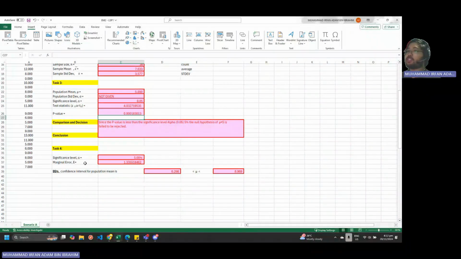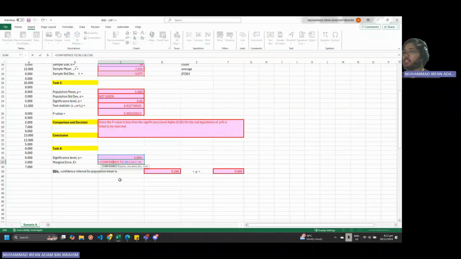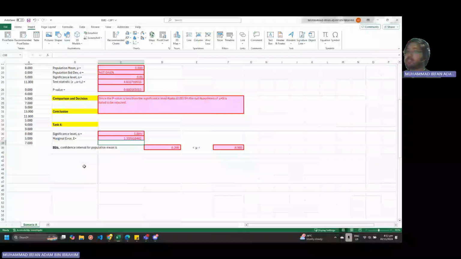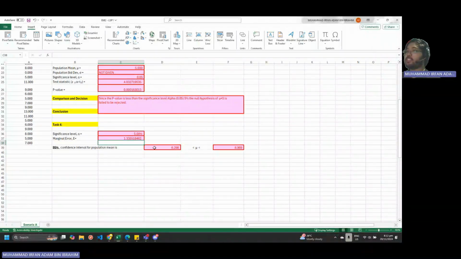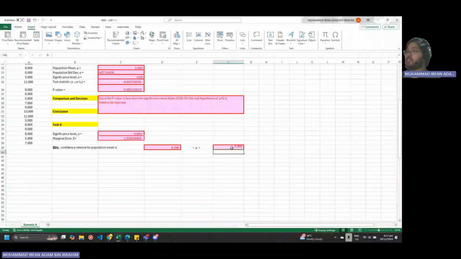So with the significance level alpha of 5% or 0.05, our margin of error in this case is CONFIDENCE.T with our significance level, our sample standard deviation, and our sample size, which gets us 1.3355. So for the 95% confidence interval for the population mean, for our lower bound and upper bound in this case, it is the sample mean minus our margin of error. And for the other one, it is the opposite, which is the sample mean plus the margin of error, which gets you your two answers.